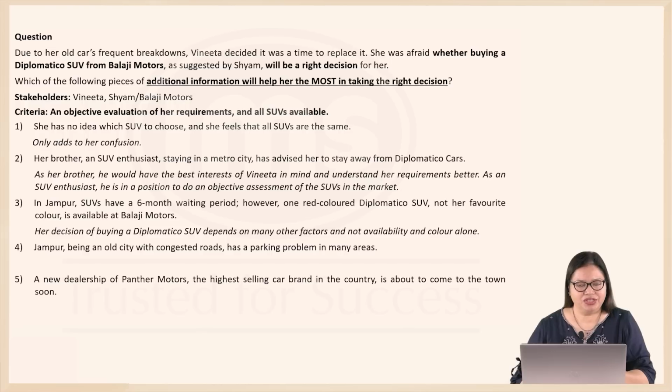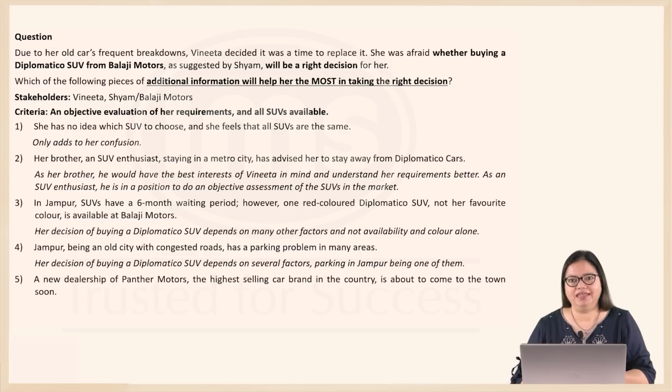4. Jampur, being an old city with congested roads, has a parking problem in many areas. Now, this can be a concern. However, do note that we are talking about a parking problem in many areas, perhaps not all the areas that Vijitha might be connected with. So, this is not necessarily the only factor that she needs to consider. Parking in Jampur is one of the factors, but a decision to buy a Diplomatico SUV depends on several other factors. So, let's eliminate 4.